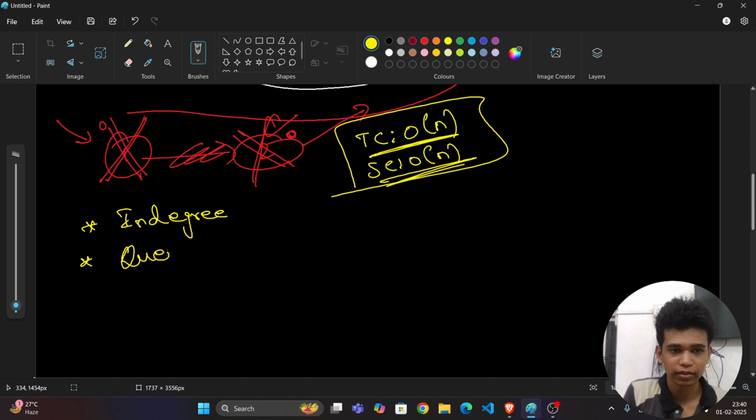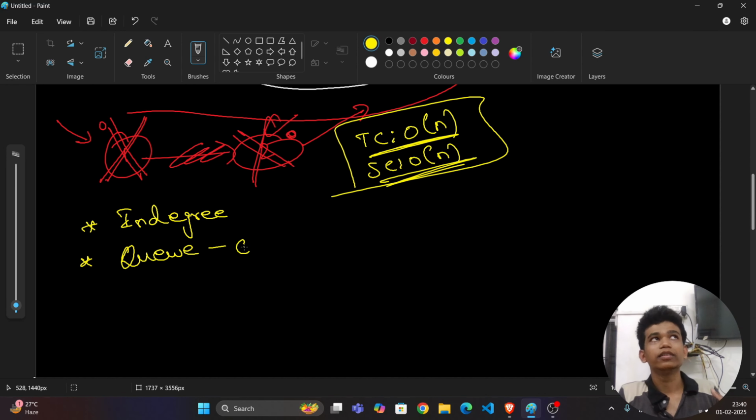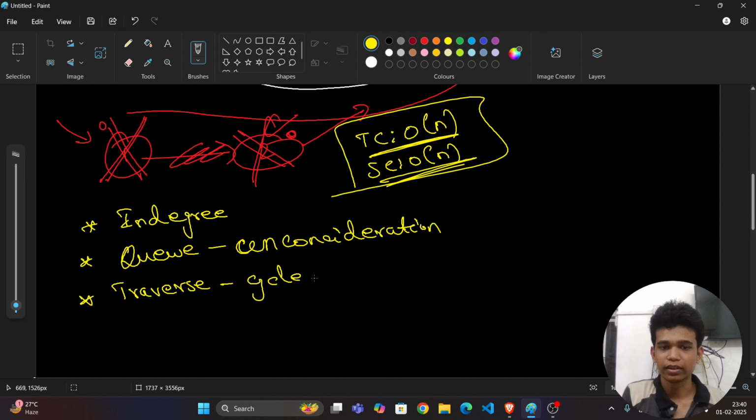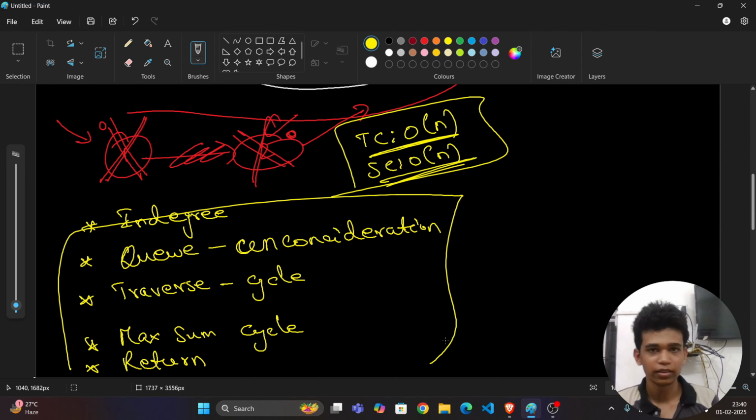I am using a queue data structure to take some nodes into consideration and some out of consideration. So this is the second step. What is the third step? The third step is to traverse among all nodes and check for the cycle. And the fourth step is to take the maximum sum among the cycles, then return it. That's it. These are the steps for this question.